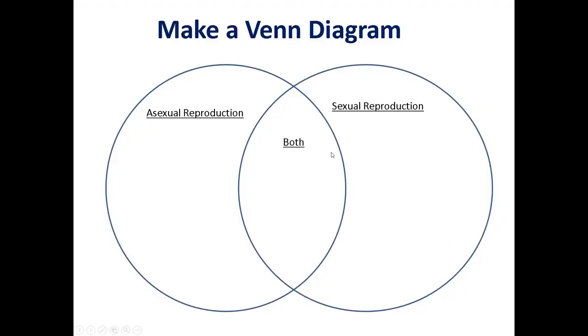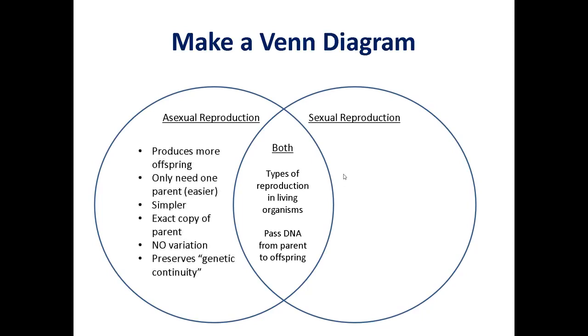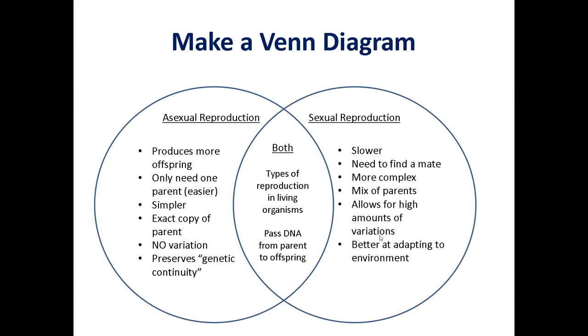Okay, let us now make a Venn diagram, okay, about asexual and sexual reproduction. Okay, both are types of reproduction in living organisms, and both pass DNA from parent to offspring. Okay. For the asexual reproduction, it produces more offspring. Okay. Only one parent, okay, is needed. Okay. Simpler. Okay. Produces exact copy of parent, no variation, and preserves genetic continuity.